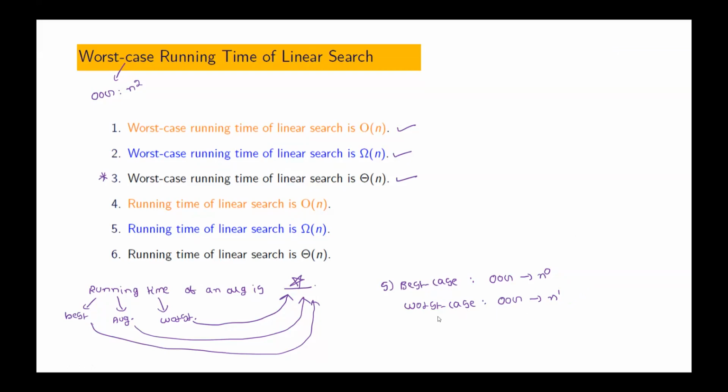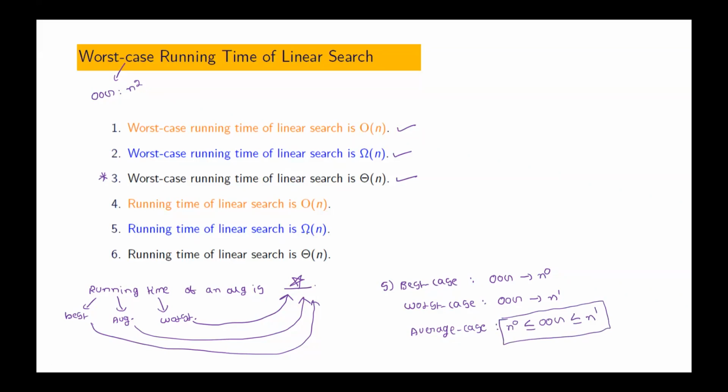Okay. Now, what can you say about its order of growth in the average case? We don't know. We have not yet calculated this, but we can say that the order of growth in this case is between n power 0 and n power 1. Can we say this? Yes. What exactly it is, we'll calculate later. Right now we can say that it is between these two, n power 0 to n power 1.